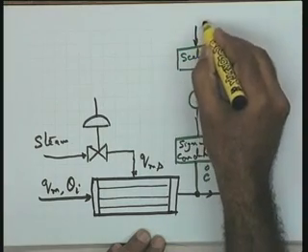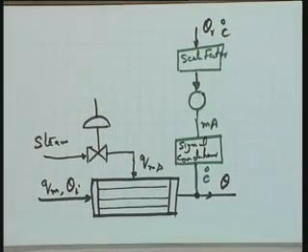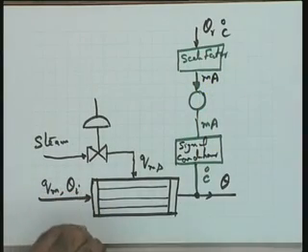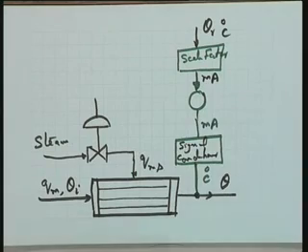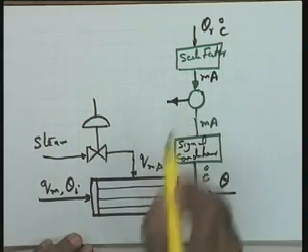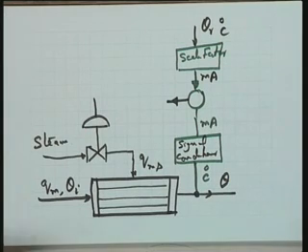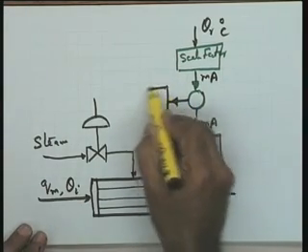So I assume that theta r degree centigrade is my reference, and I am assuming milliamperes to be generated as the reference signal. Okay? So naturally the error signal is in milliamperes. This error signal is now to actuate my controller. A simple controller is a proportional controller, an amplifier only. But as I mentioned, the typical controller may consist of derivative, integral and other control actions.